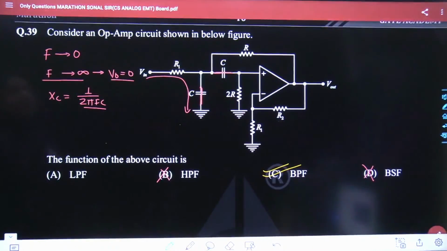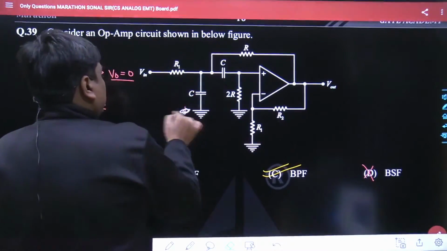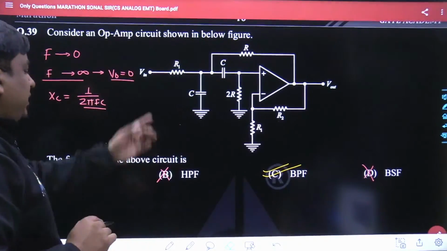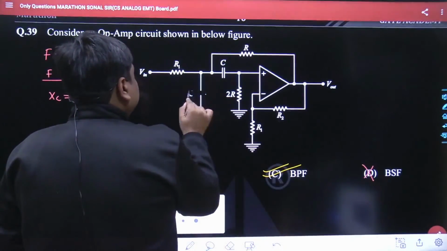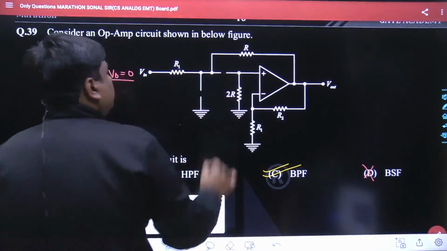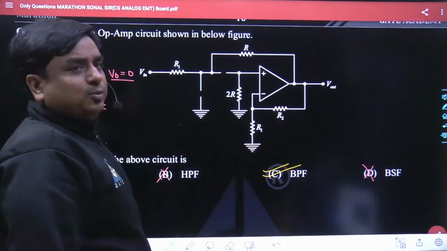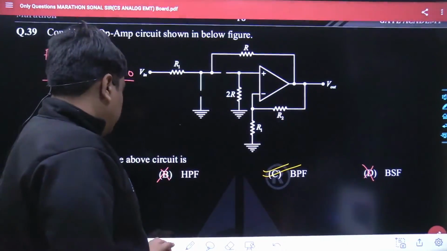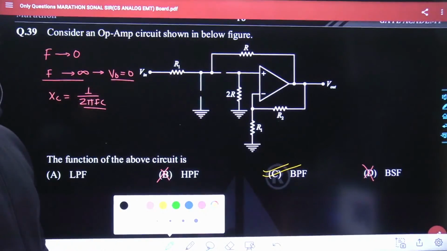And now we can take the reference of F equal to 0 as well. Once we take F equal to 0, what would happen? Now the operating frequency is so low that this capacitance is treated as open circuited. Now you yourself would be able to see the negative feedback is properly intact. That means the virtual ground theory remains true. And as the virtual ground theory remains true, obviously the remaining process can be done.